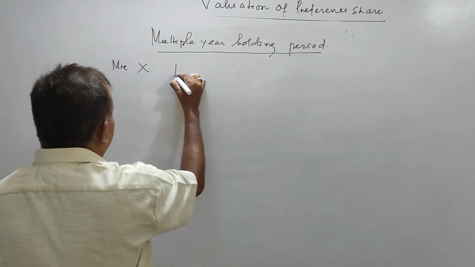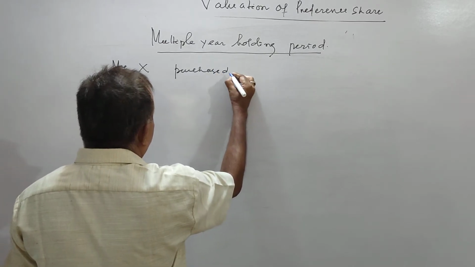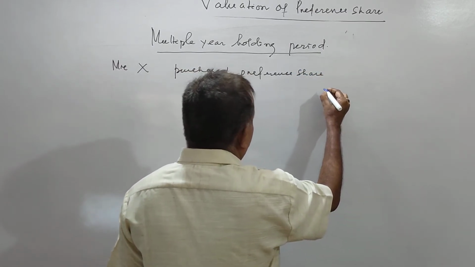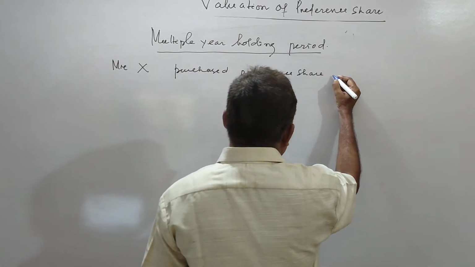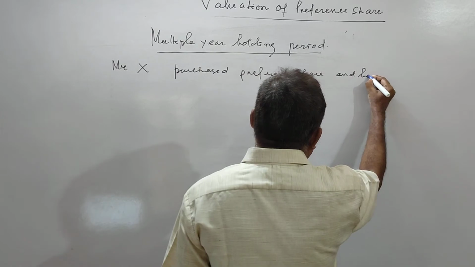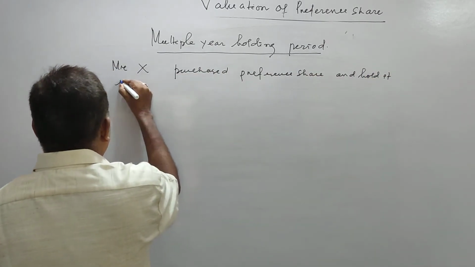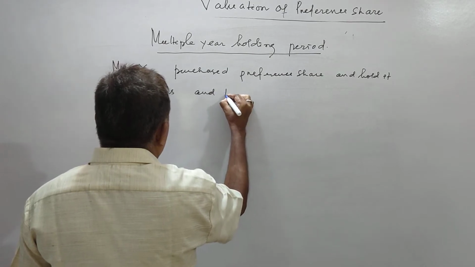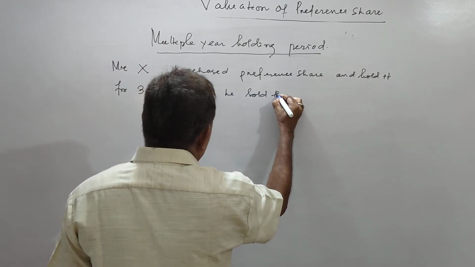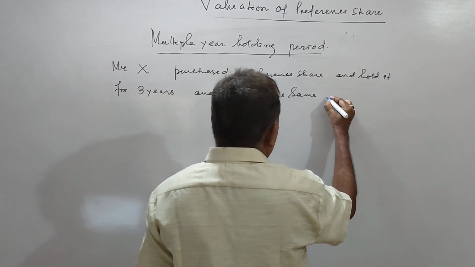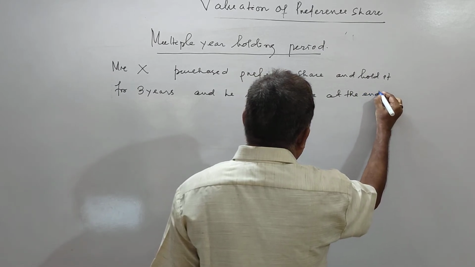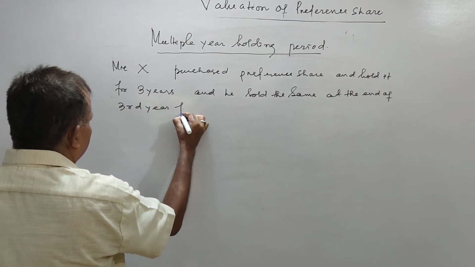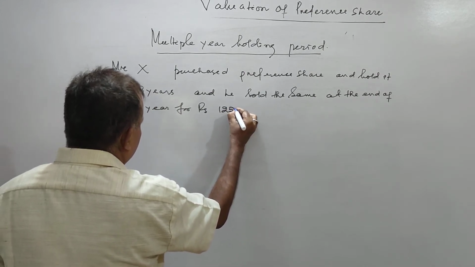Mr. X purchased preference share and holds it for 3 years, and he sold the same at the end of 3rd year for rupees 125.